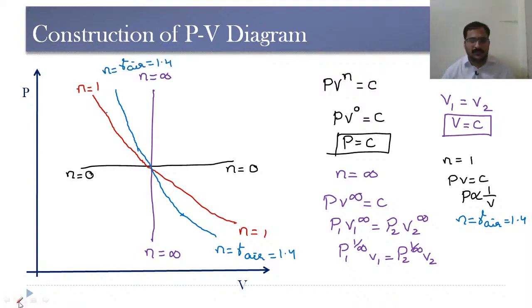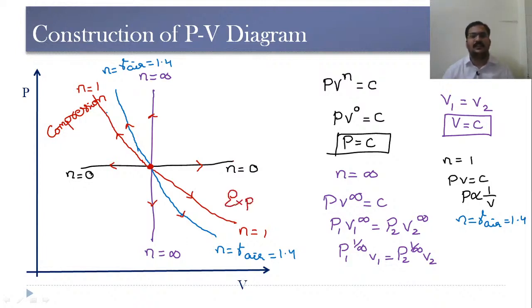Now, here, if I consider this as the starting point, and if I draw towards this direction, the second process 1 to 2 is going in this particular direction. So these curves are called compression curves. So if we go in this direction, this becomes compression. Whereas if we consider this as starting point and the second point is obtained at these particular places, then in this direction we call these curves as expansion curves.